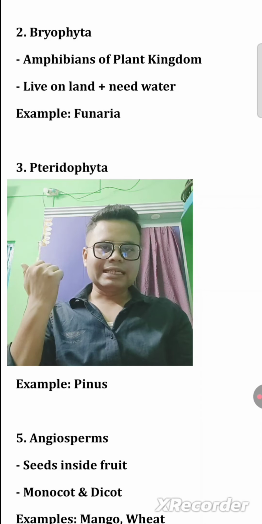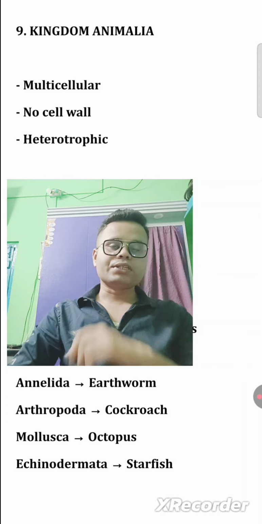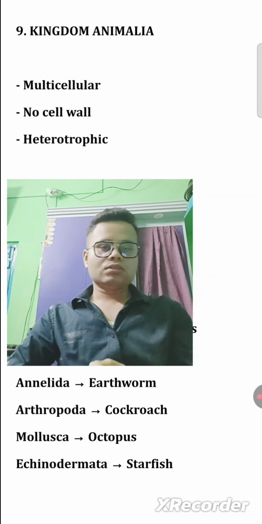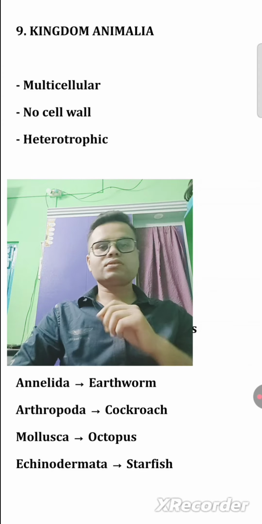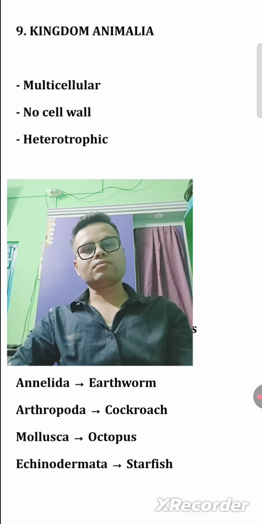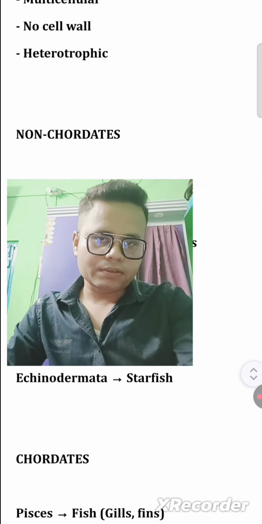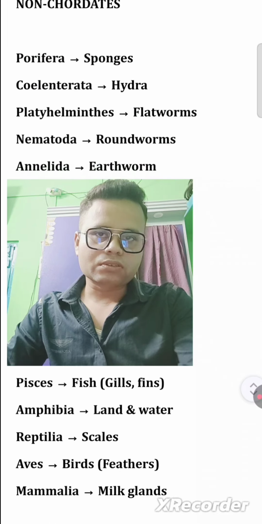Next, kingdom Animalia: multicellular, no cell wall. There is no cell wall, and they are also heterotrophic. After that, non-chordates. If you're talking about non-chordates, Porifera are the sponges. Okay, Porifera, sponges. Coelenterata, that is Hydra. Platyhelminthes, flatworms.